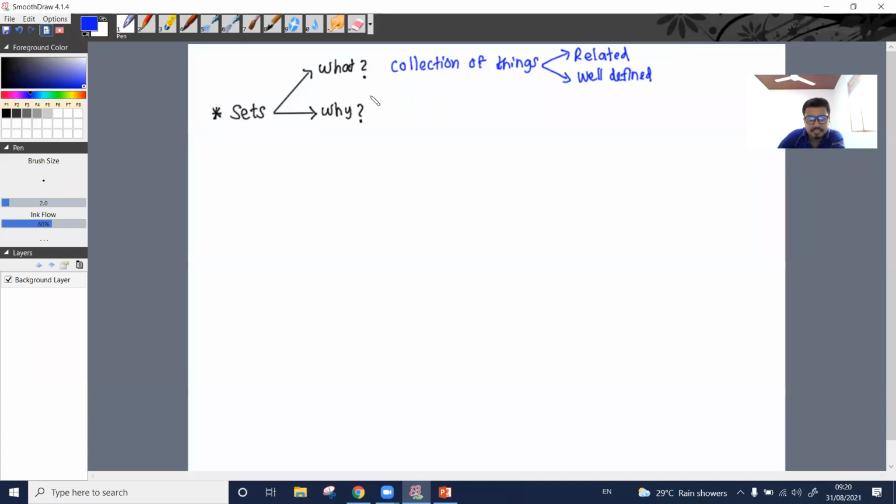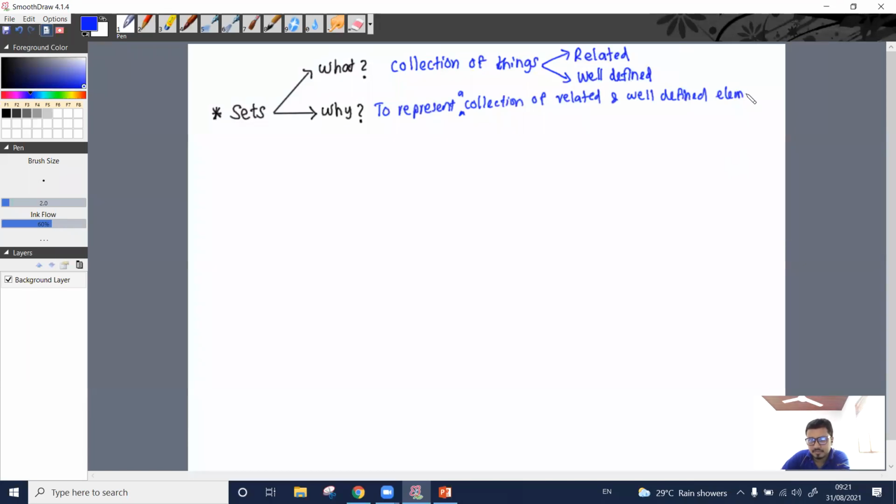So we need sets for what? To represent a collection of related and well-defined elements. Right? That is the purpose of sets. Then how to represent these sets?